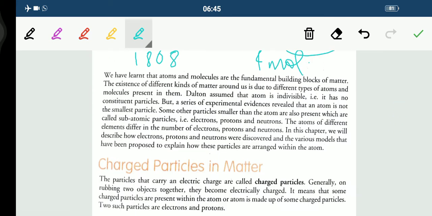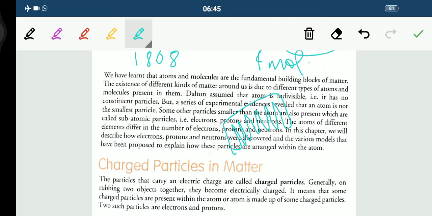Now, children, electrically charged objects can attract uncharged objects. Fine. Like in the first case, the comb acquires electrical charge. This is the comb. It acquires the electrical charge. Fine, children. And in the second case, the glass rod acquires the electrical charge. So, glass rod, comb, constitute matter, and matter, we know, is made up of atoms. So there must be some charged particle present in the matter. Fine. So the atom is divisible.